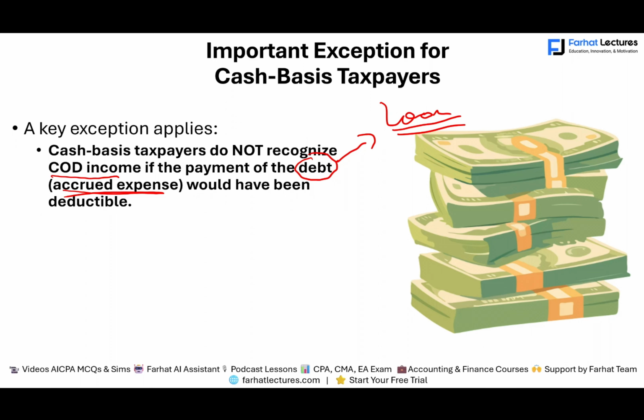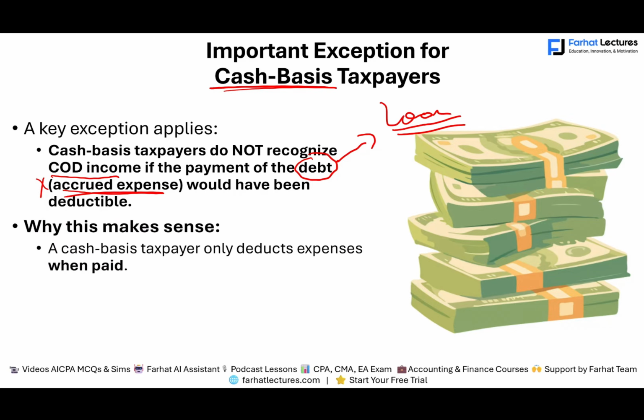But if it's an accrued expense, what's an accrued expense? It's an expense that you recognize before you pay. And by the nature of the cash taxpayer, they don't accrue expenses. Why? Because they're cash basis. A cash basis taxpayer only records the expense when they pay it. Therefore, by its logic, they don't have any accrued expense. Therefore, if they received a service and they were charged $10,000 for that service, but they never recorded the expense, they would never have to record a revenue because they never recorded an expense in the first place.